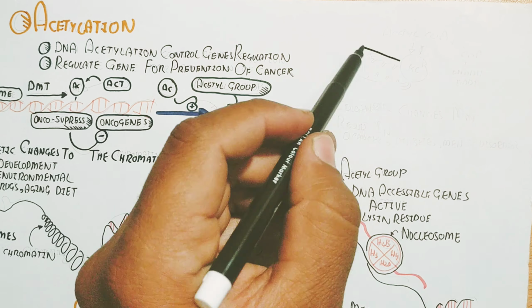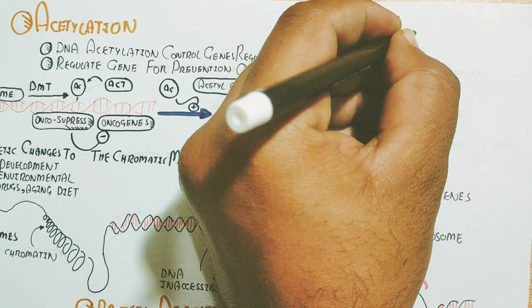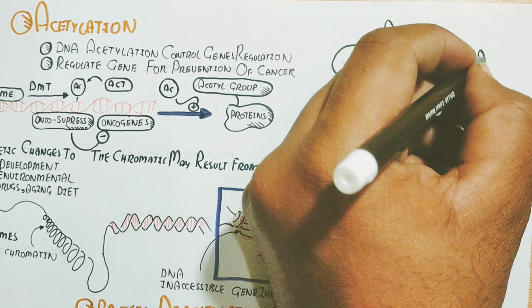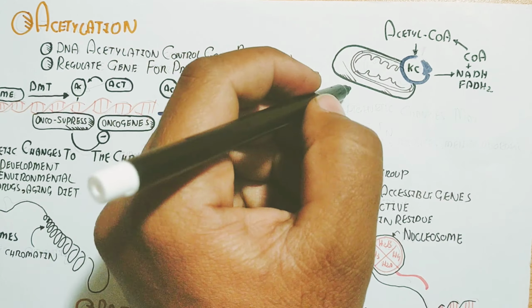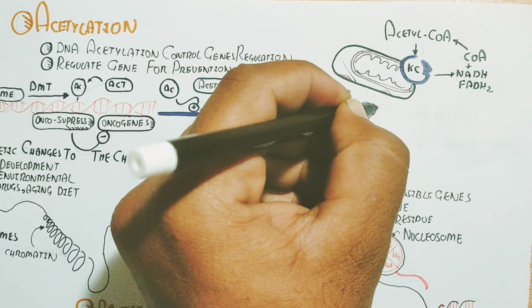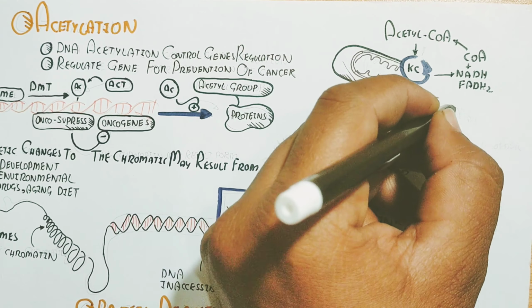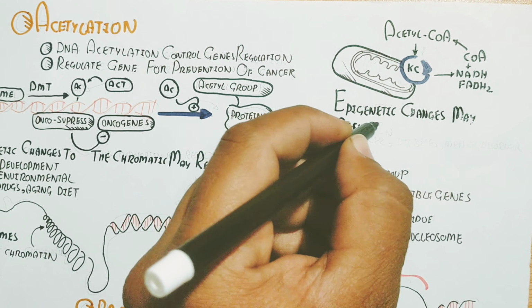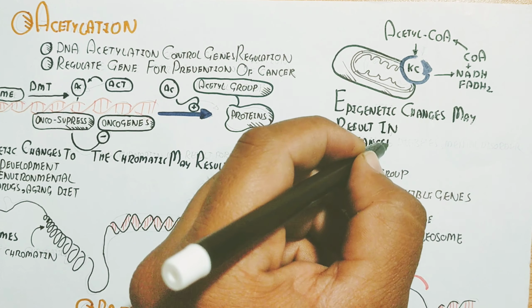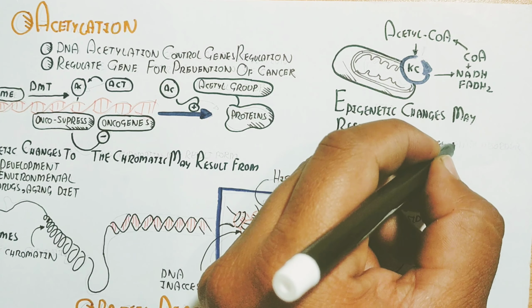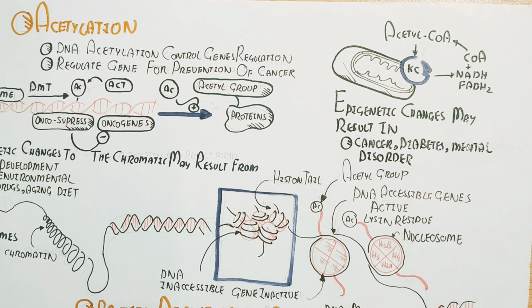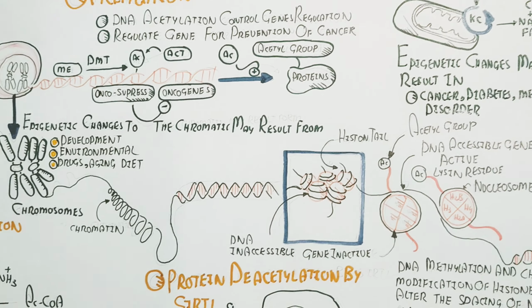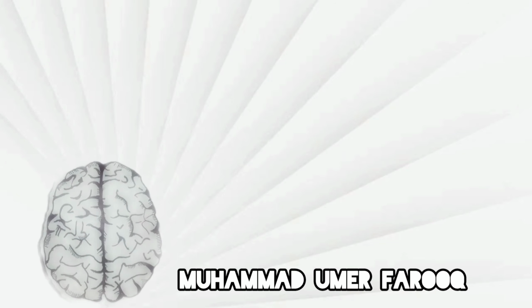So protein acetylation will activate certain types of enzymes, globular proteins and other types of protein, affecting the folding of the protein and its activation. On the other hand, acetyl-CoA will also donate to the Krebs cycle to produce NADH and FADH2. And this is the acetylation of compounds in the Krebs cycle. So epigenetic changes may result in cancer, diabetes, mental disorders and a lot more.